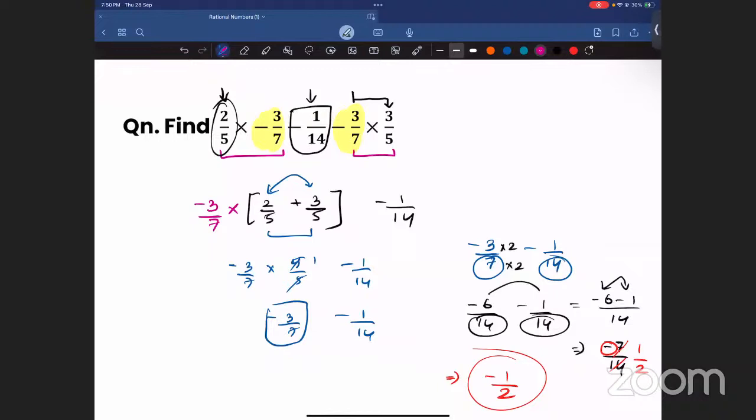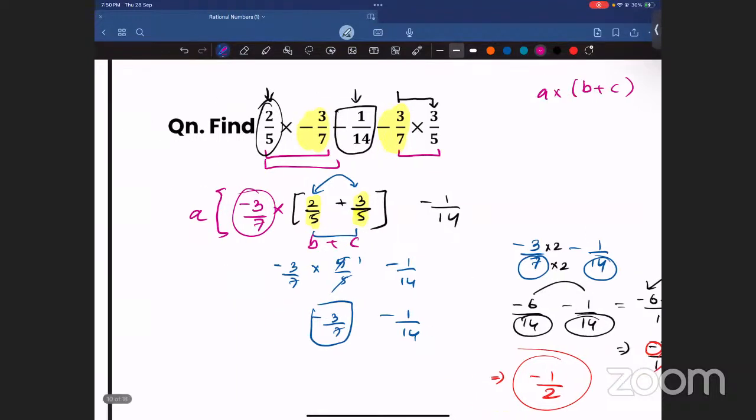Yeah. So the property that we have used here is nothing but the distributive property. That is A into B plus C. Right. Look here. Did I take minus 3 by 7 outside? Yes. So this is our A. Now, what is this one? This is B and this is C. So did I use A into B plus C? Yes, I did use A into B plus C. So I have used the distributive property here. So if the teacher is asking you what property have you used here to find out the answer, it is nothing but the distributive property. Clear?